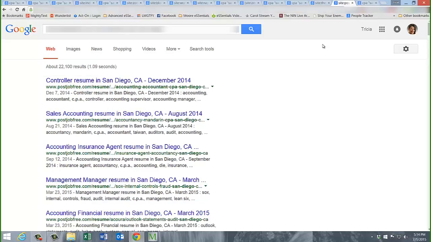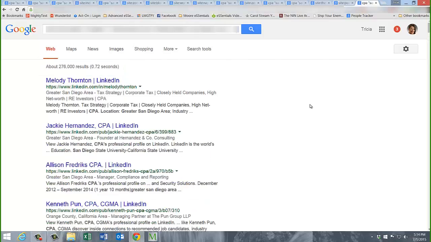Post Job Free, this is another place kind of like Indeed, and it's going to try to get us through to resumes as well. I don't really think there's 22,000. Google tends to exaggerate a little bit, but my guess is we have several hundred. And finally here we do have a LinkedIn search showing us CPAs in the greater San Diego area, and oh my goodness, if there's really a 250,000, your day is done. There's not a 250,000, but I do want to point something out.